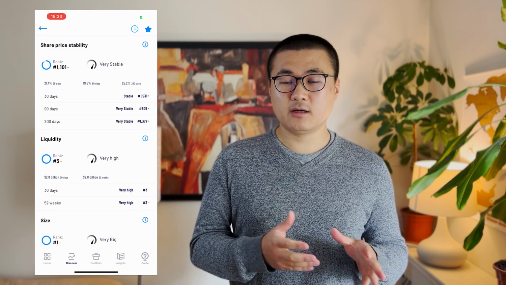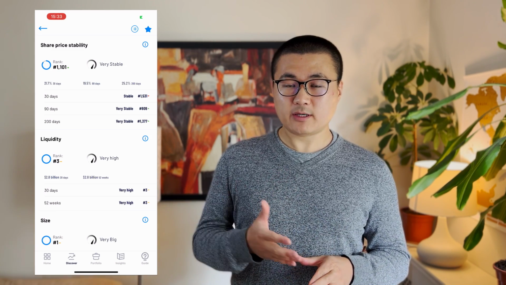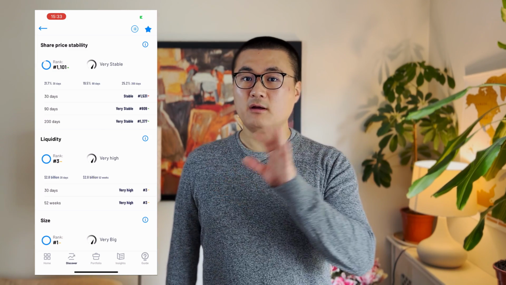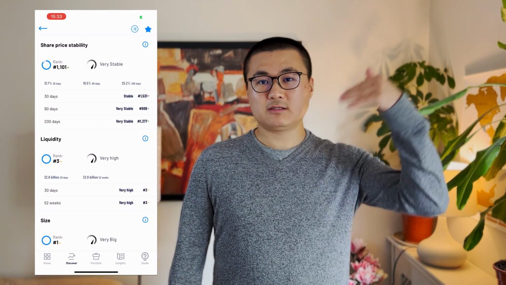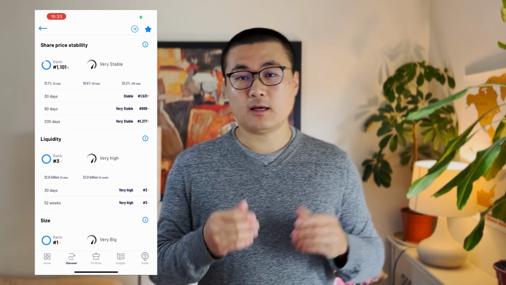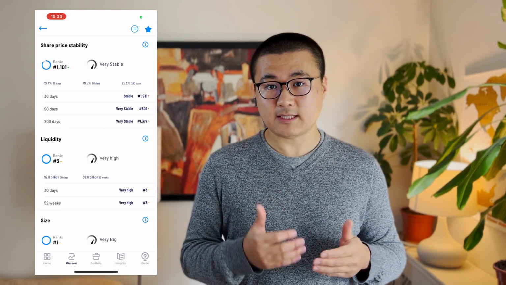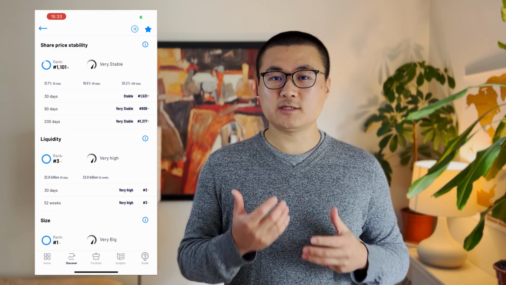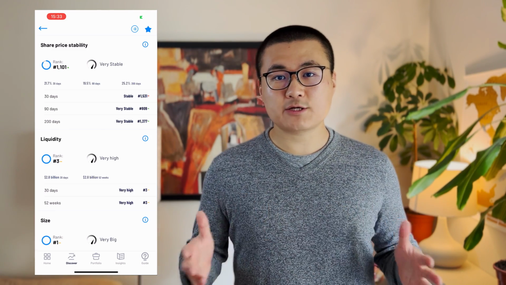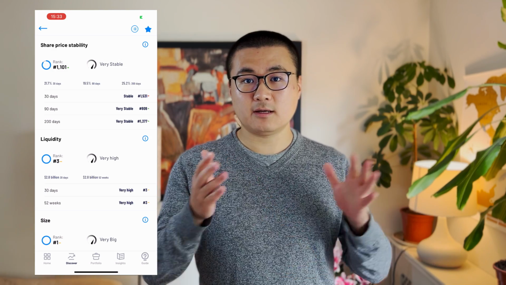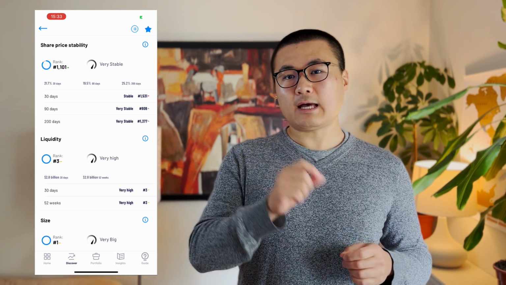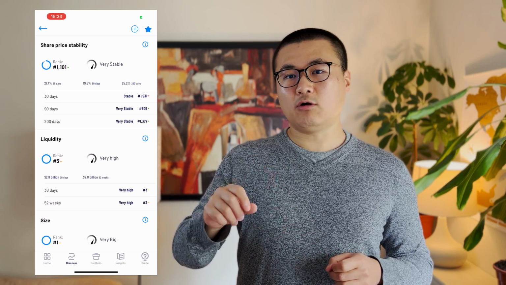is volatile, and if it's not something you can tolerate, the stability rank will raise that for you. So as you can see here, the overall stability for Apple's share price history is very stable, and we measure stability here as the standard deviation of the share price. The higher the standard deviation and the more volatile the share price is, the worse the rank is going to be. And here Apple's overall stability rank is at 1177, which is very stable. And specifically we have 3 different time frames to measure the stability over the last 30 days, 90 days, and 200 days. And you can see across 3 different time frames, Apple's share price stability is all very stable.